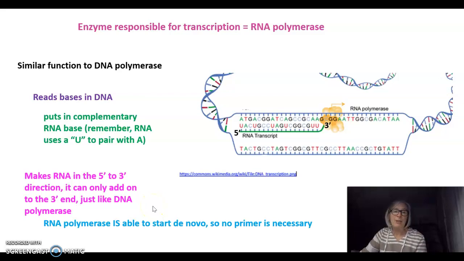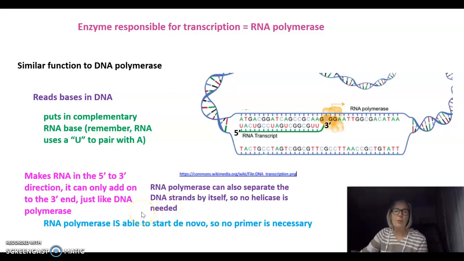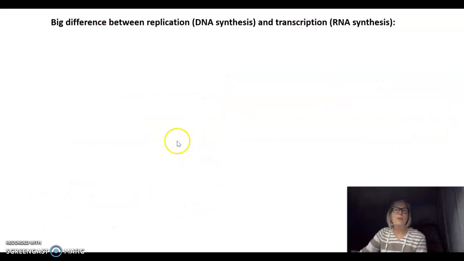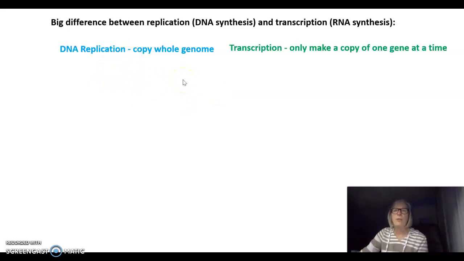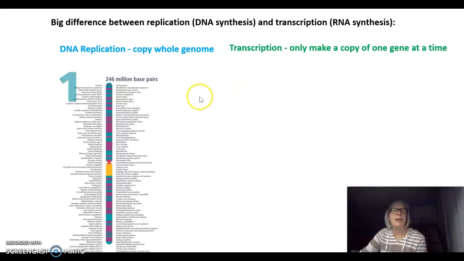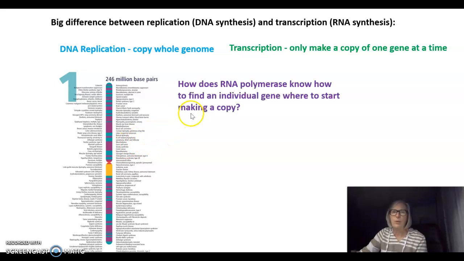RNA polymerase is able to start de novo. It can start from scratch, so no primer is necessary. And it can also separate the DNA strands by itself, so no helicase is needed. There's a big difference between replication, or DNA synthesis, and transcription, or RNA synthesis. In DNA replication, as you recall, the cell copied the entire genome. With transcription, or RNA synthesis, the cell only makes a copy of one gene at a time. If we look at all the genes that are on a chromosome, you can see that this could be really hard for an RNA polymerase to find the correct gene to start if it's only doing one gene at a time.